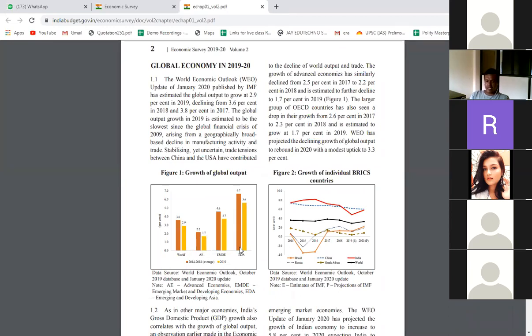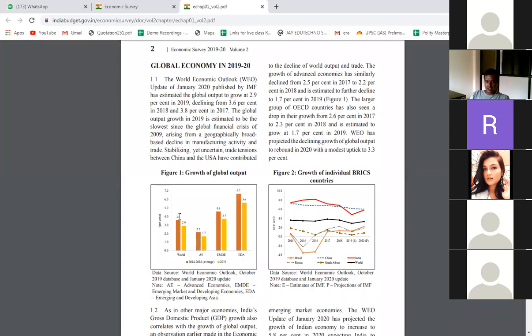So can anybody tell me, India comes in which category? Whether India comes in the AE category, or the EMDE category, or the emerging developing Asia category? Here you can see these categories of countries. One is called advanced economies. Then EMDE means emerging market and developing economies. And the last is emerging developing Asia. So India comes in which category out of these three categories? Emerging and developing. Third one, right? Emerging and developing economies.